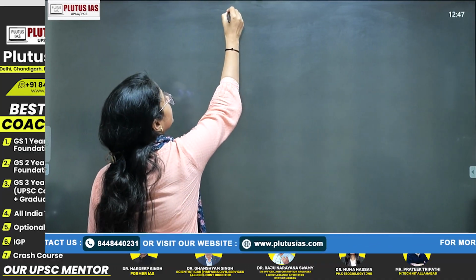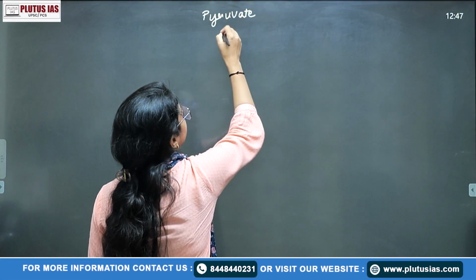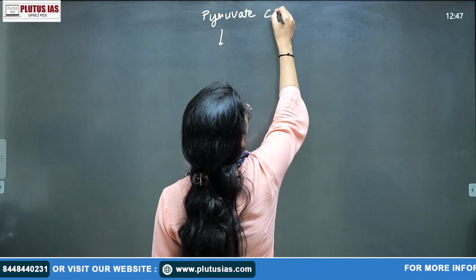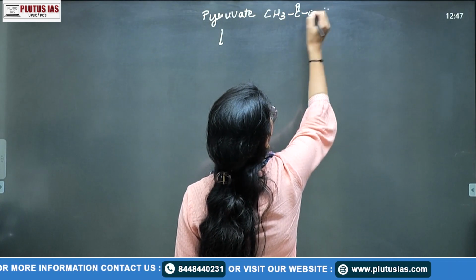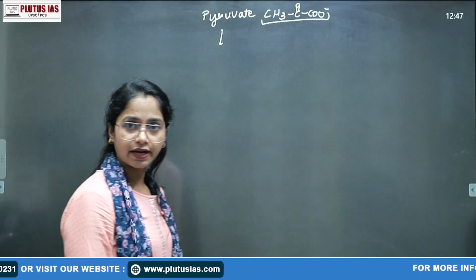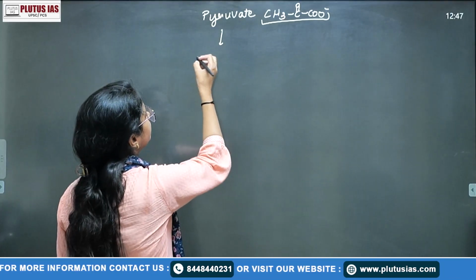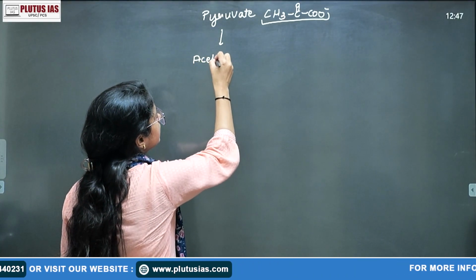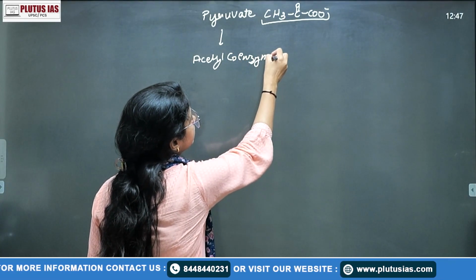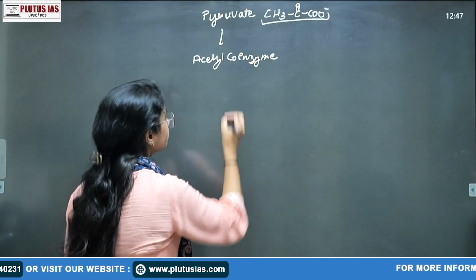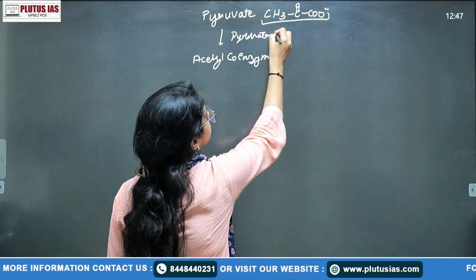In the body part, here we have finished with the pyruvate, right? Pyruvate is CH3, C double O, and COO minus. This is your 3 carbon compound, the end product of your glycolysis. Then from the pyruvate we get acetyl coenzyme with the help of the enzyme known as pyruvate dehydrogenase.